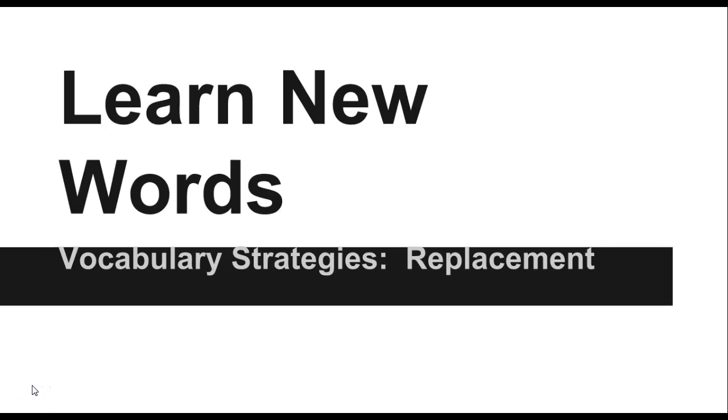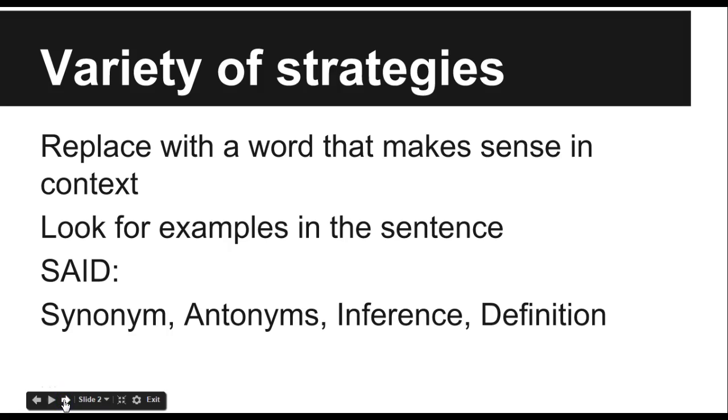In this video, we are going to look at one strategy for figuring out what words mean by using the context. There are a number of different strategies that we can use when we're trying to figure out what words mean. We can replace the word with a word that makes sense in the context, and we'll look at that in just a moment. We can look for examples in the sentence, or we can look at said, which we'll get into later in the semester, synonyms, antonyms, inference, and definitions. But let's focus on that first one.